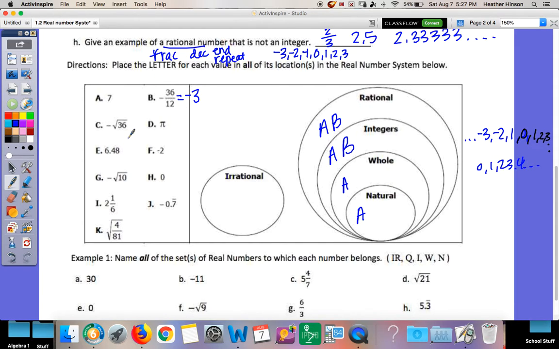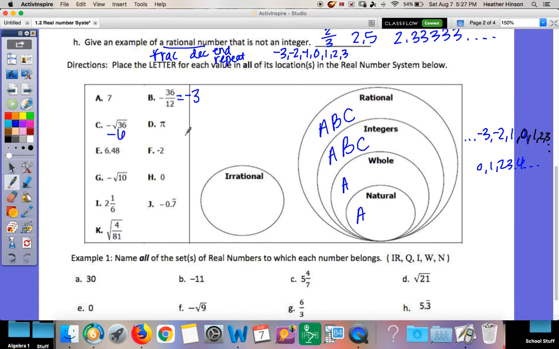Okay, C, negative square root of 36. Square roots you have to watch. Do you know the square root of 36? Yes, square root of 36 is 6, and I'm going to bring down that negative. That is a square root I know, so it is not an irrational. It's going to fall under rational. Then I go down the list. Is negative 6 an integer? Yes, because there's no decimal or fraction. Is it a whole number? No, because it has a negative, so that's my stop.